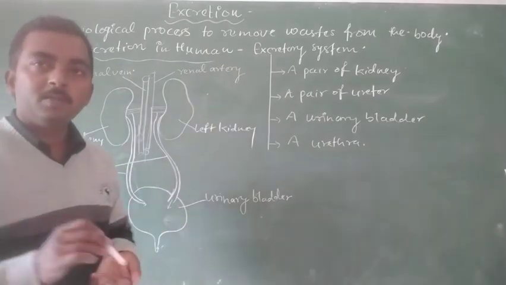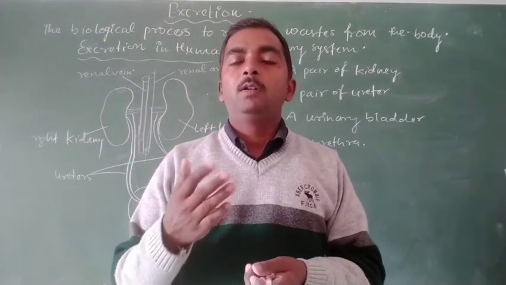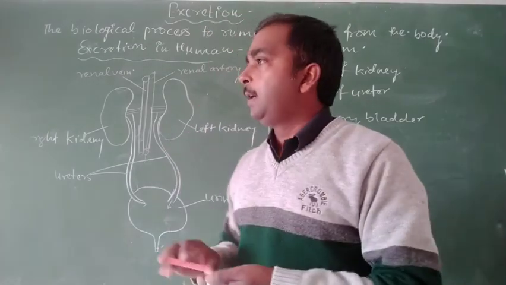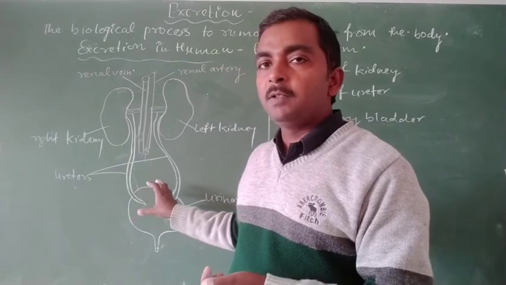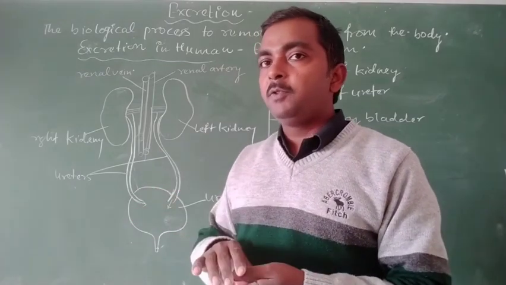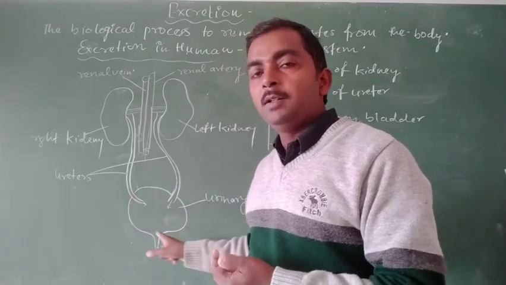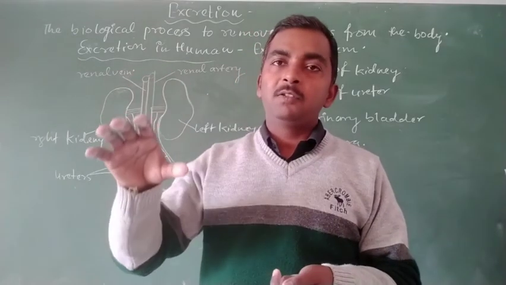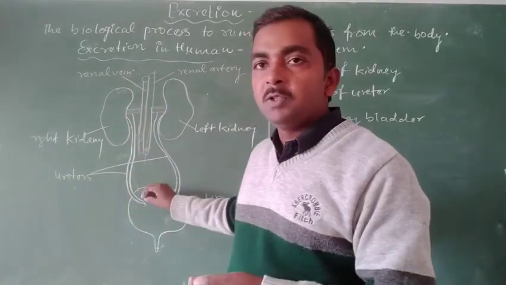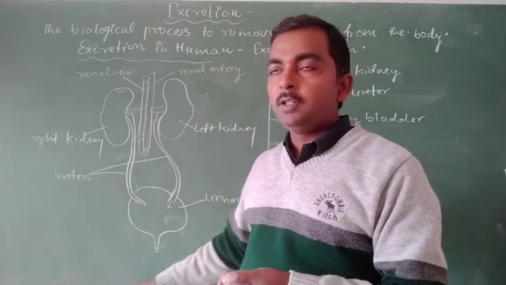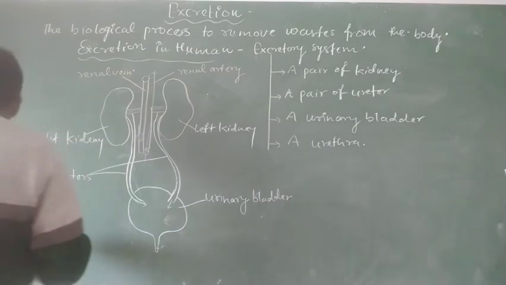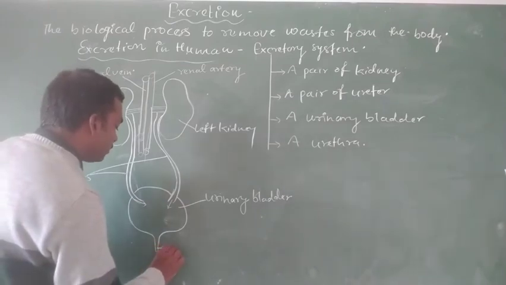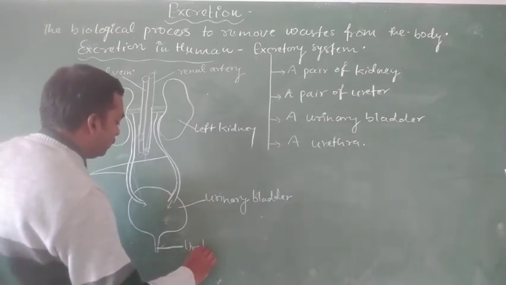The urinary bladder is the place where urine remains stored for several hours or several minutes. When the urine becomes more in the urinary bladder, the pressure of urine over the wall of the bladder forwards the signals to the brain, and the brain forwards signals to contract the muscles to pour the urine outside. The removal of urine from the urinary bladder to outside takes place through an opening known as the urethra.